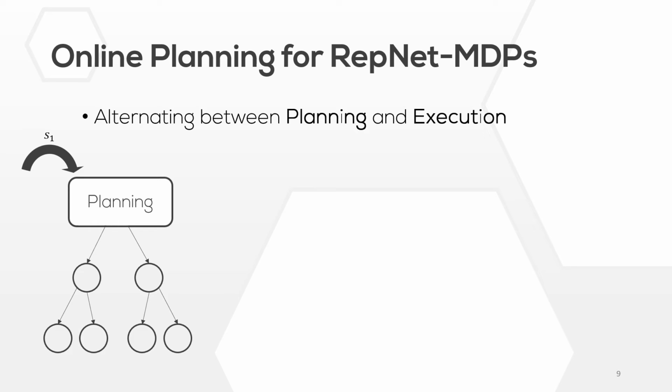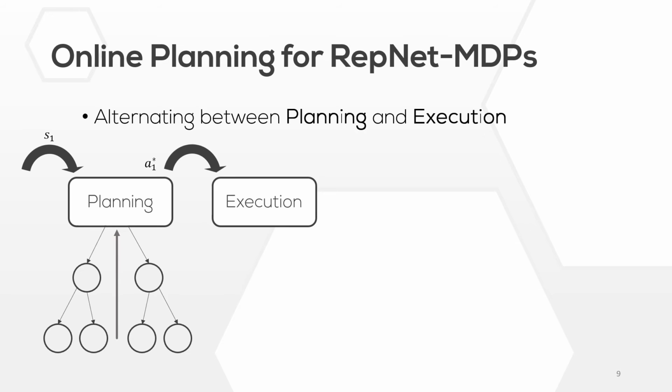Then, starting at the bottom of the tree, we can backpropagate estimates of the value function. Upon arriving at the top of the tree, we select the action associated with the highest value, which in this case is given by A1 star. This action is then applied to the environment, which then returns a new state of the environment, here s2. The same process is repeated from there.